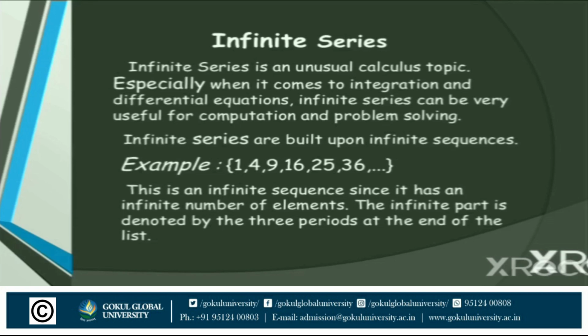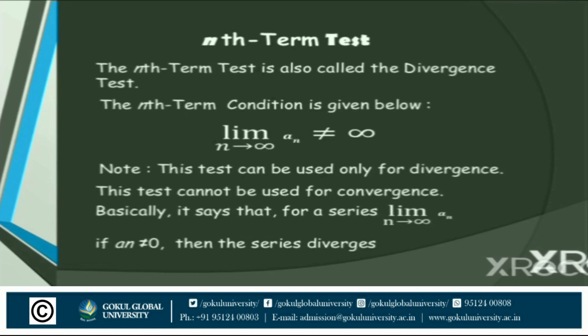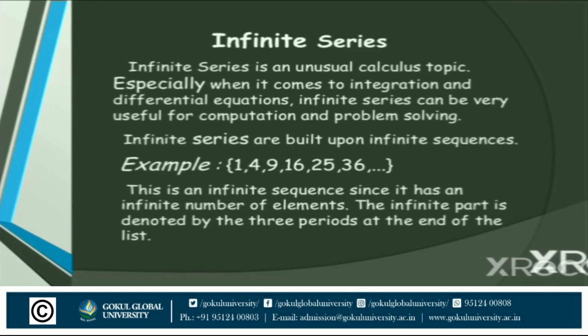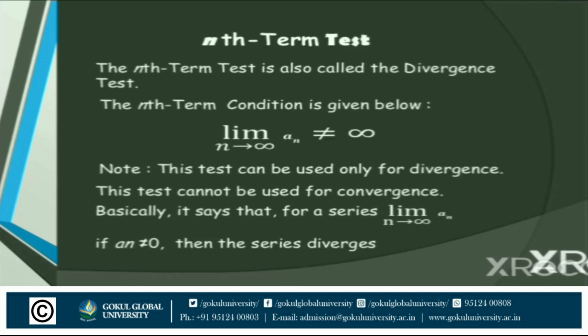Now next is the nth term test. What is the nth term test? In this slide we can show the example 1, 2, 3, 4 and 5 and the values of this example. So 1, 4, 9, 16, 25 and 36. So 1 is the first term, the second term is 4, the third term is 9. Okay, so this way we can learn about the nth term.